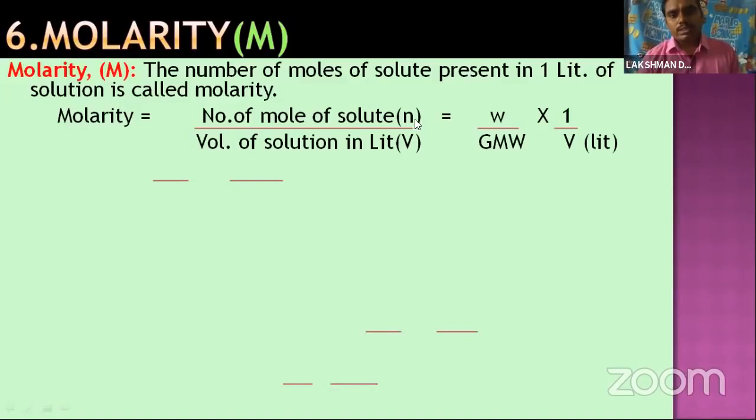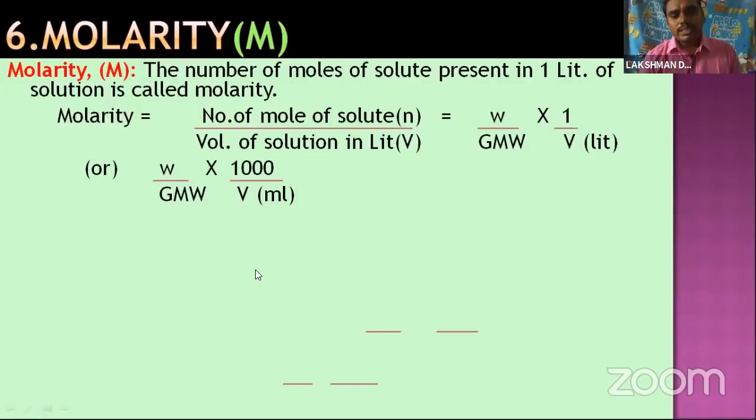So number of moles, we already know what a mole is. Moles means weight by gram molecular weight into 1 by V, with V in liters. The same unit expressed in milliliters gives weight by gram molecular weight into 1000 by V. This formula is used for liters, and this one for milliliters.